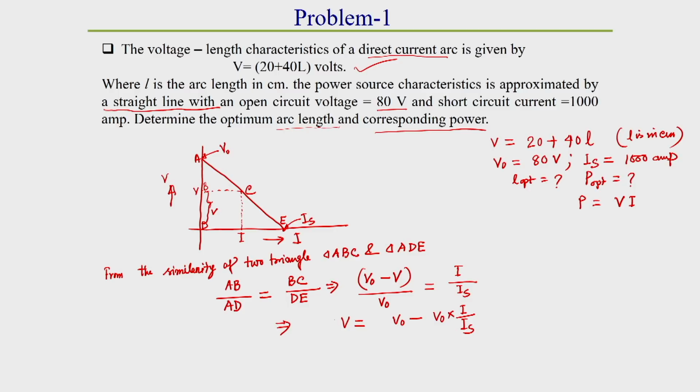From this equation, V is equal to 80 minus 80 into I by 1000. So from this power source characteristic we get V, and from the arc length characteristic we also get V. Let this be equation 1 and let this be equation 2.